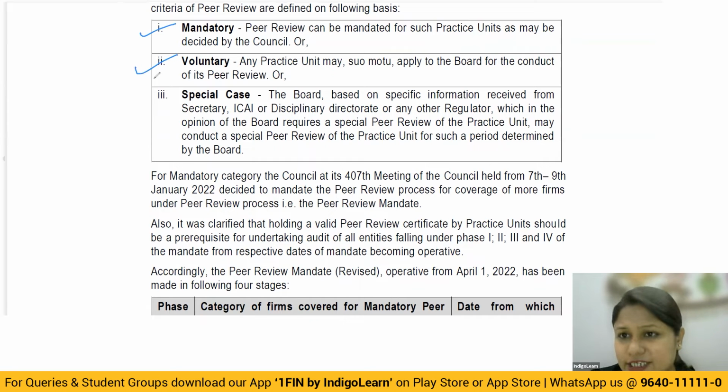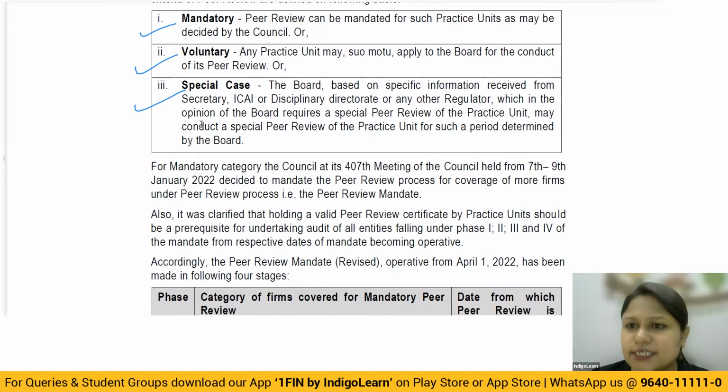Voluntary is where the practice units can voluntarily apply to the peer review board to get the review conducted. Special cases are where the board of discipline, or the discipline directorate, or maybe the secretary, ICAI, are of the opinion that a peer review of a particular practice unit has to be conducted, it could be because of the information that you get from the sources that are there. Due to some kind of reason, these discipline directorates decide that for this practice unit, we require a peer review to be conducted. Then in that case, they will pass an order and the peer review has to be done. So it is 1st mandatory, 2nd voluntary, and 3rd is the special case.